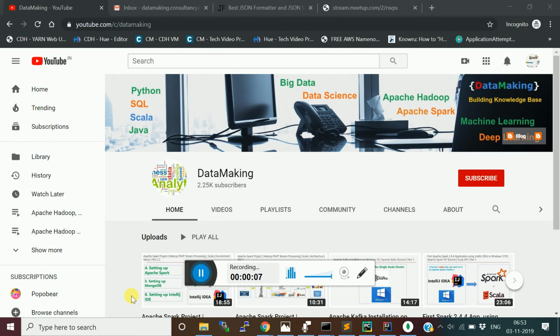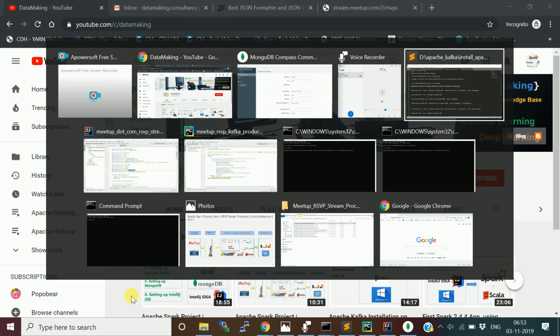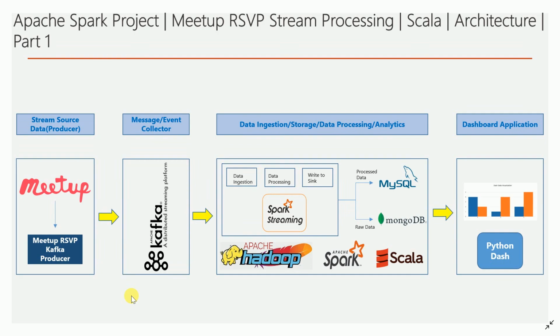Okay, let us go to today's topic. Let me minimize my recording window. So we were discussing the project called Meetup RSVP stream processing, which is based on the Apache Spark project using a Scala API.